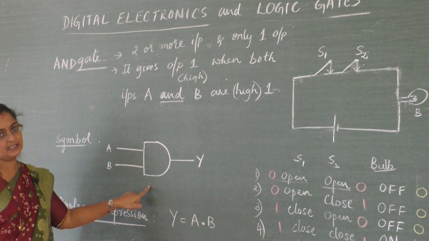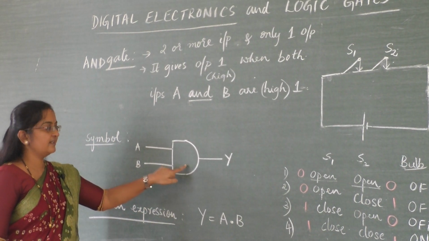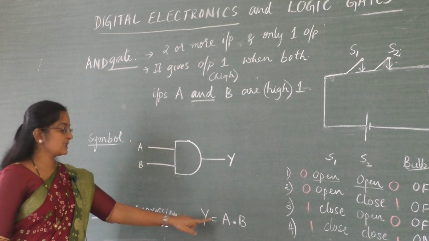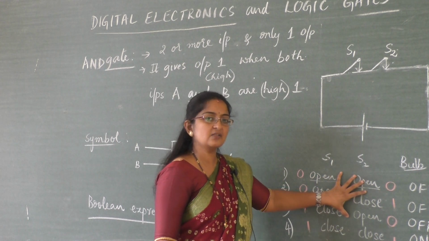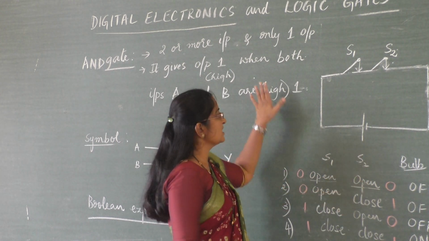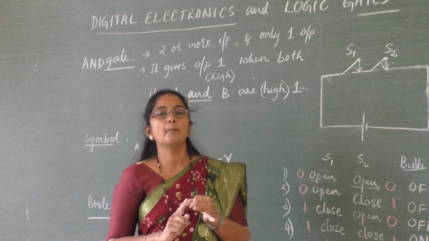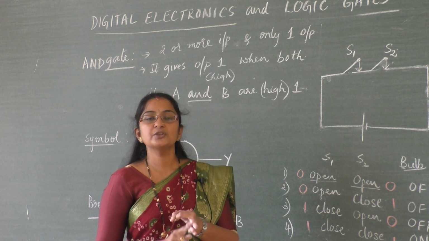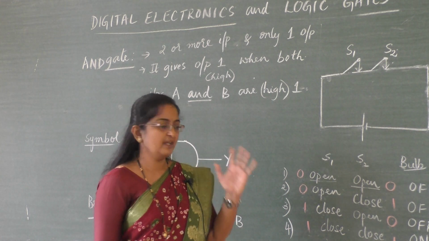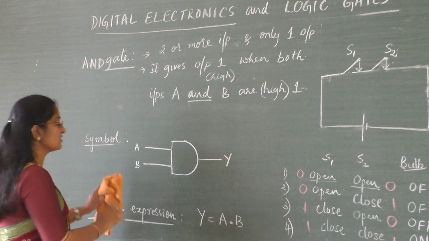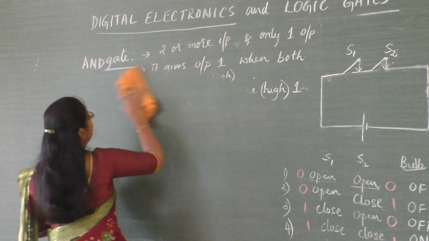The logic symbol is D-shaped, and the Boolean expression is A dot B. The switching circuit is not required, it is only for your knowledge. Just remember this from the examination point of view: the symbol will be asked, the Boolean expression will be asked, the truth table will be asked, and the timing diagram may be asked. Read this much carefully.